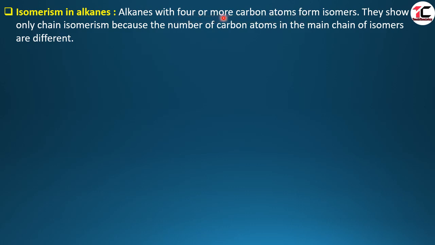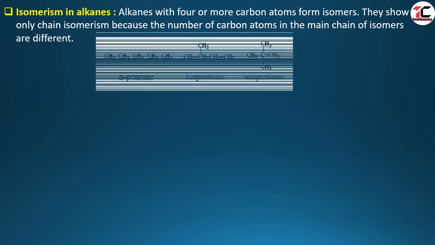They show only chain isomers because the number of carbon atoms in the main chain is different. Let us see an example.